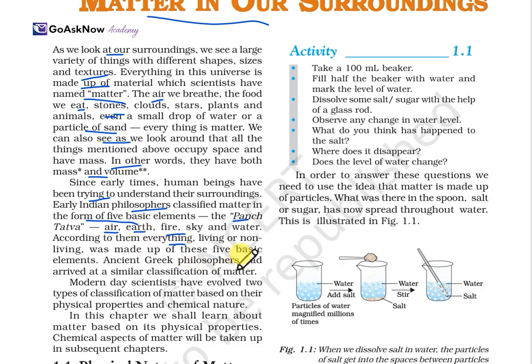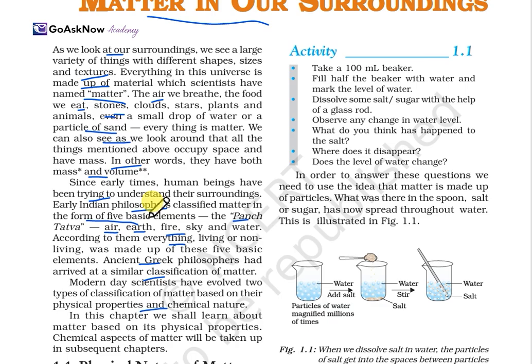And besides these five basic elements, ancient Greek philosophers arrived at a similar classification of matter. Now, modern day scientists have evolved two types of classification of matter, based on physical properties and chemical nature.